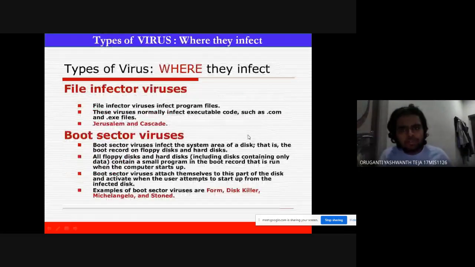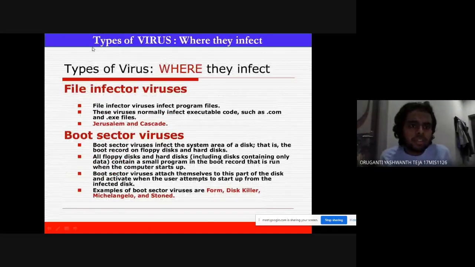Types of viruses and where they infect. The first type is file infector viruses. File infector viruses infect program files. These viruses normally infect executable code such as .com and .exe files. For example, Jerusalem and Cascade are viruses that can infect files.